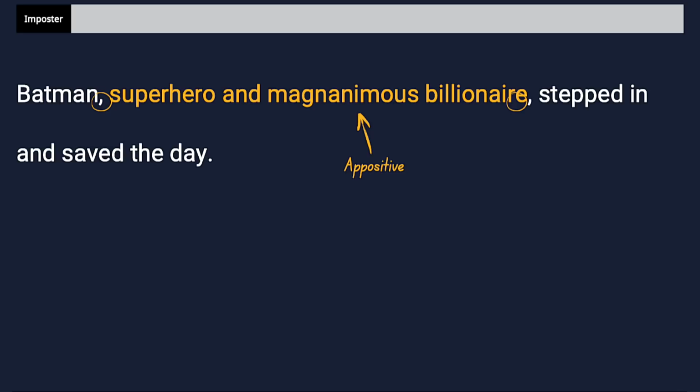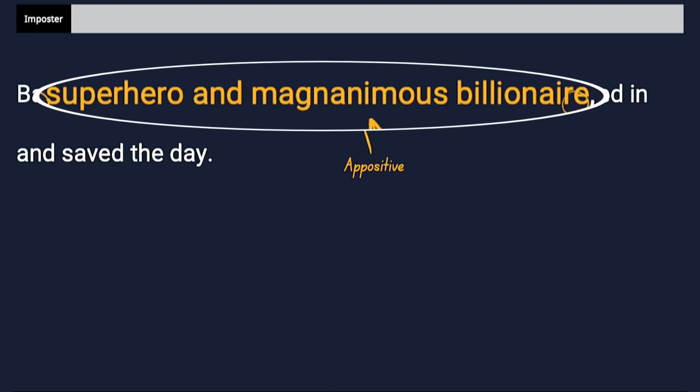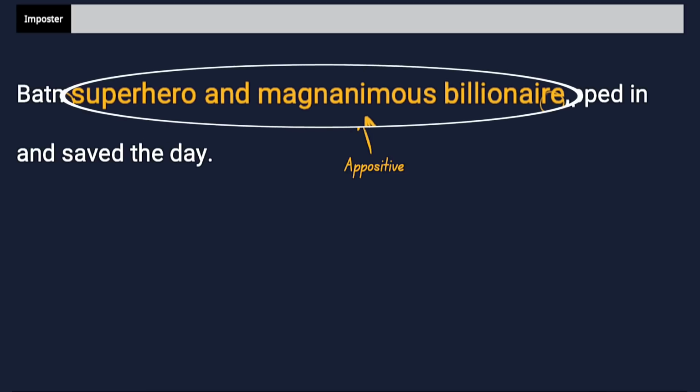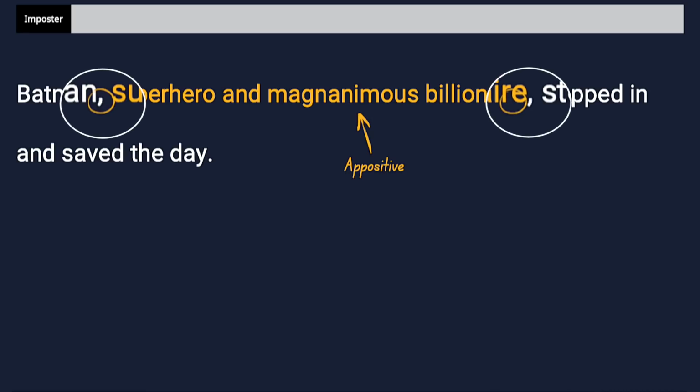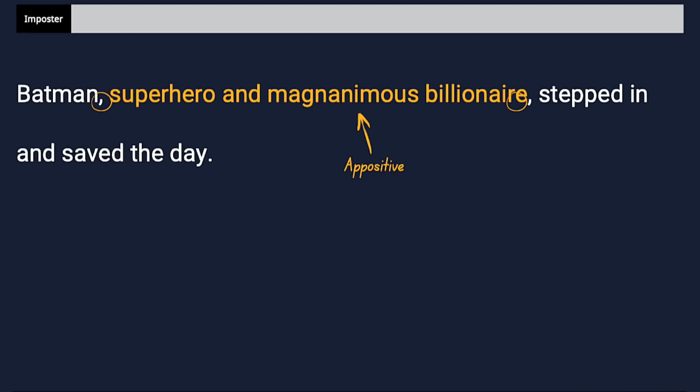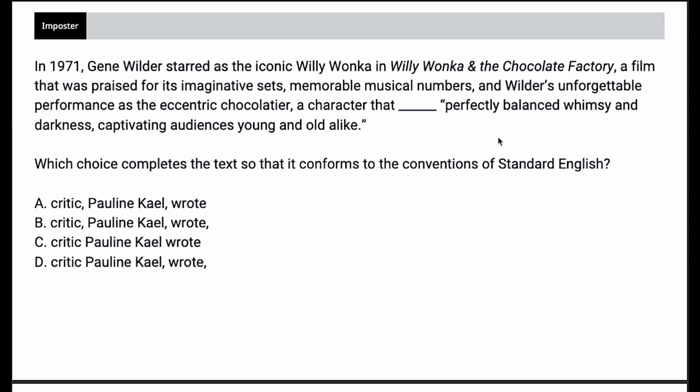For instance, this phrase, superhero and magnanimous billionaire, is renaming Batman. It's another way that we can refer to Batman. It gives us additional information about Batman. And whenever we have one of these appositives, we need 2 commas, as you can see here. So let's talk about the appositive imposter. And do yourself a favor, go ahead and pause the video and try these on your own first.